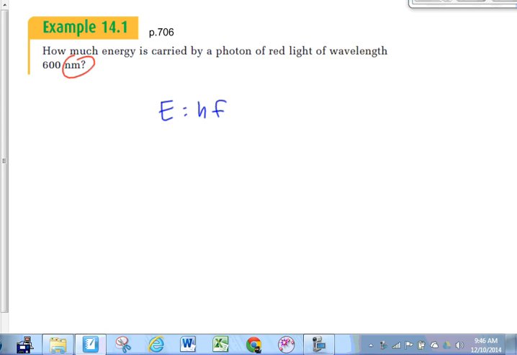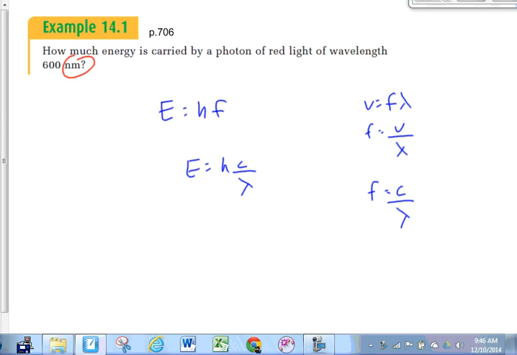Any ideas? Yeah. Good, excellent. v is equal to f times lambda, or f is equal to v over lambda. Now, when we're talking about the speed of light, Daniel, we usually call v c. So we'll say f is equal to c over lambda. But it's the same thing, right? So if we replace f with c over lambda, the equation becomes hc over lambda.